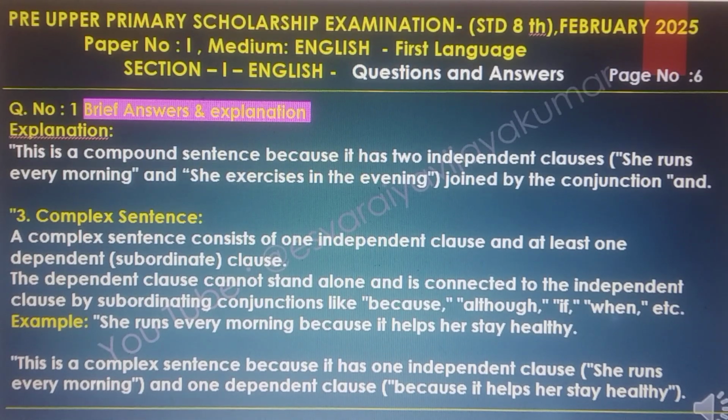Complex sentence. A complex sentence consists of one independent clause and at least one dependent subordinate clause.